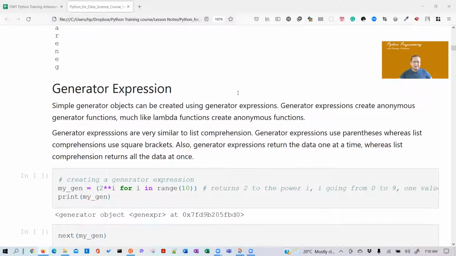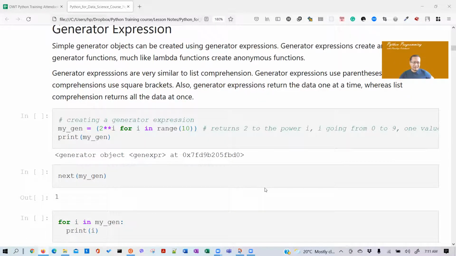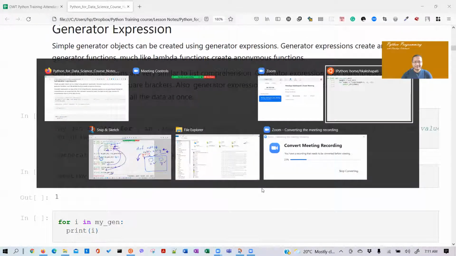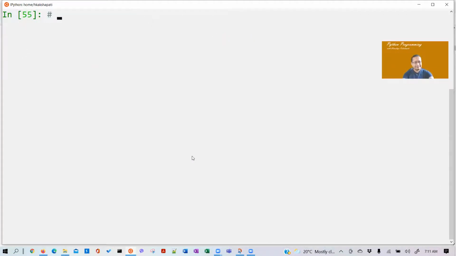Okay, so generator expressions. As I said, they're very much like list comprehension. The comprehension code is there, but the difference is we put parentheses. So let's create a generator expression. As you'll see, it's very concise.